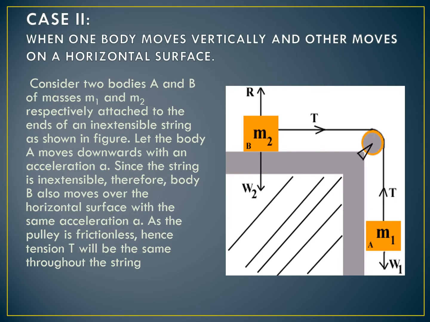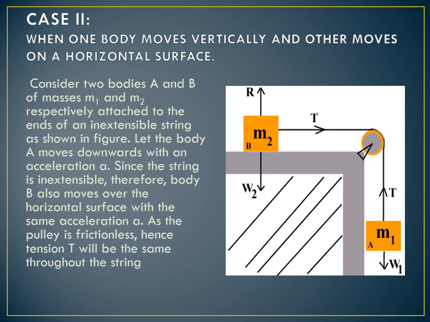Now we will discuss the second case of tension, which is the motion of two bodies attached to the ends of a string that passes over a frictionless pulley such that one body moves vertically and the other moves on a smooth horizontal surface.